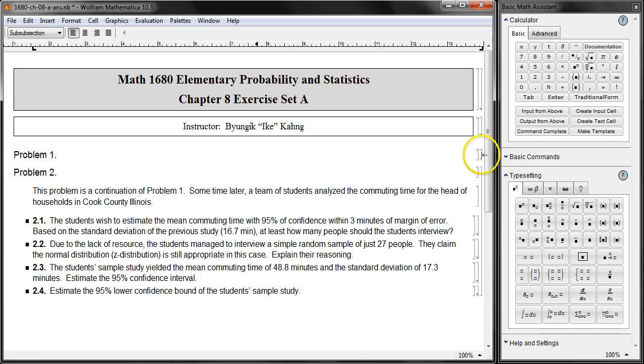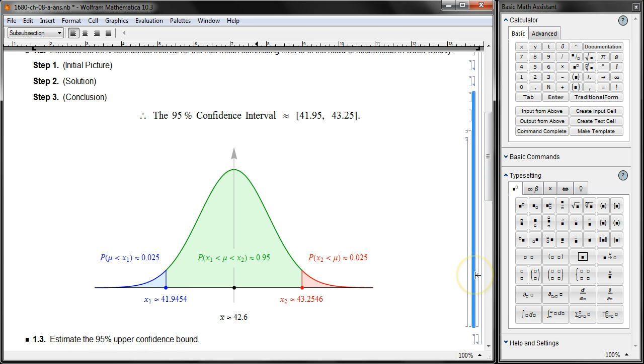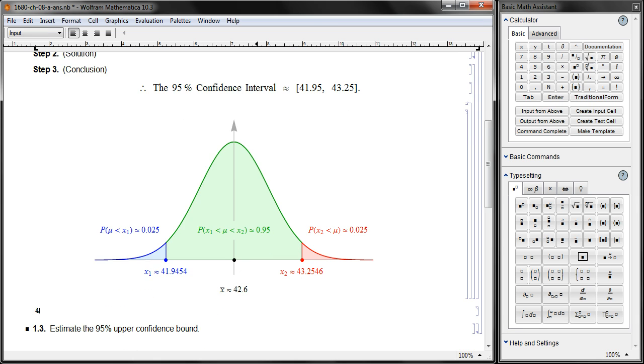By the way, let's go back to the previous problem here. Estimate the 95% confidence interval here, and let's go to conclusion. Yes, 42.6 is the best point estimate, and the confidence interval you get is 41.94 to 43.25 something. Within the confidence interval, the biggest error you can get is from the center all the way toward the end, to the left or to the right, because of symmetry.